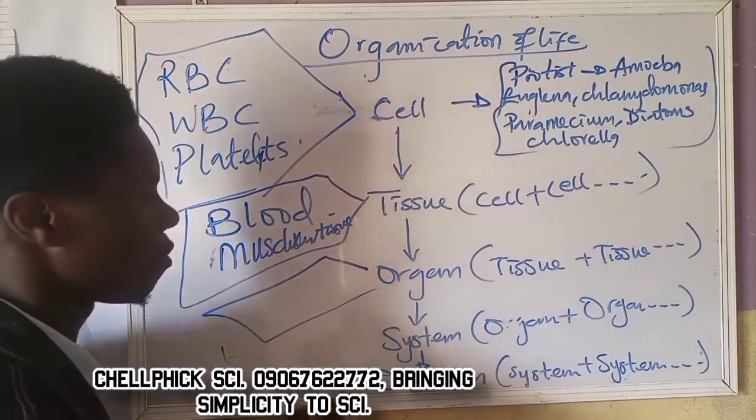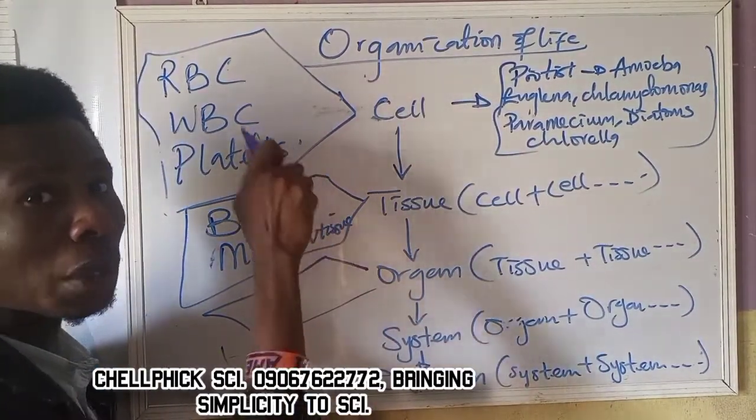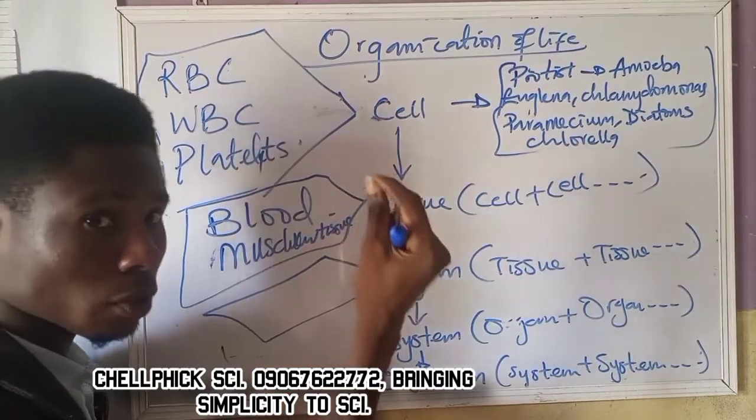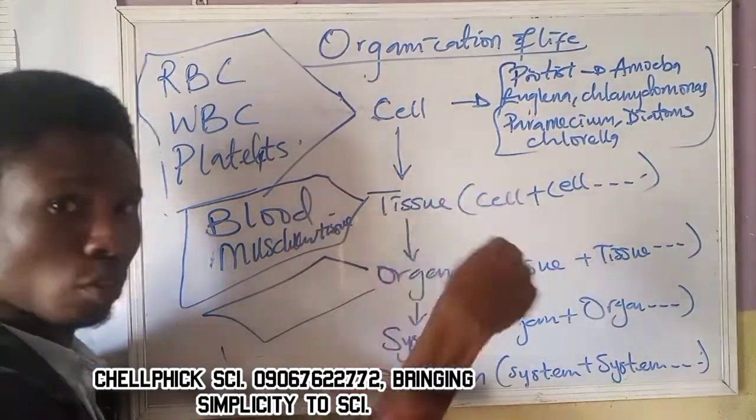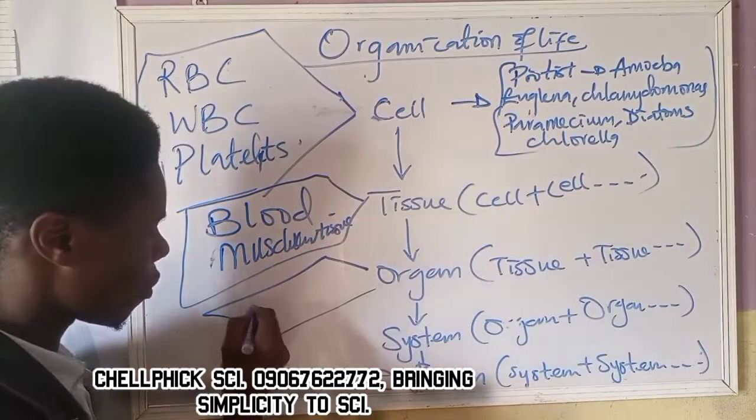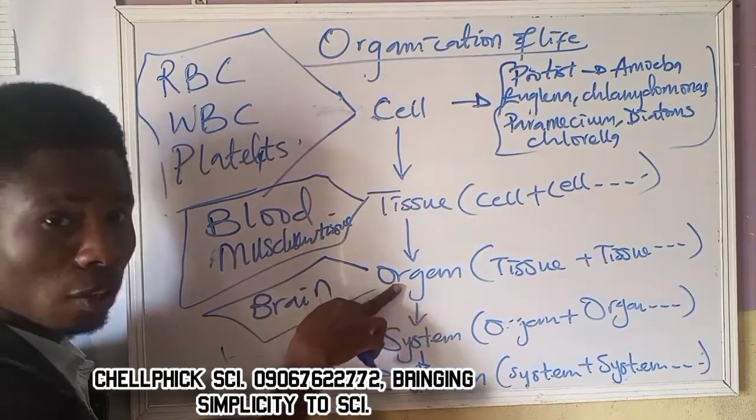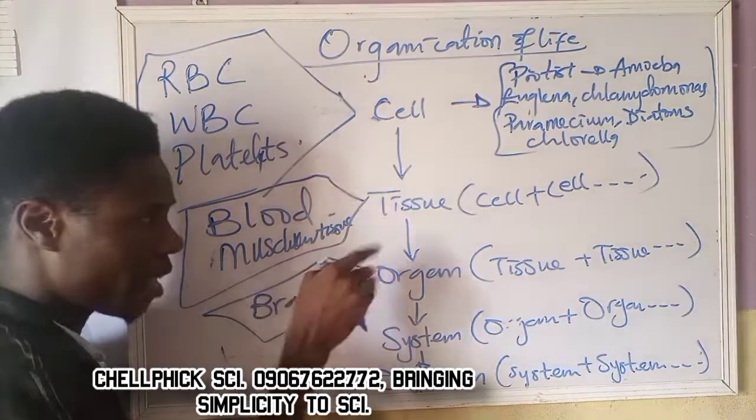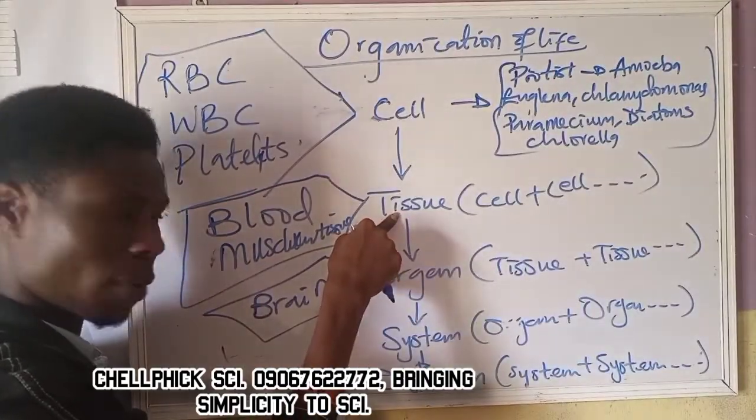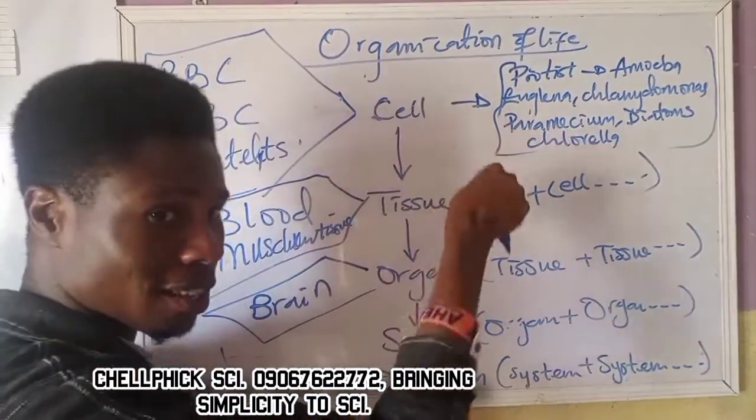So now, when tissue combine together, the combination of cell tissue to perform similar function is called organ. For example, if brain cell, which is called nerve cell, combine together, we will call them nerve tissue. When nerve tissue combine together, they will form brain. Now don't forget, brain is a what? Organ. Break brain down, you will go to tissue. What is tissue? Nerve tissue. When you break nerve tissue down, you go to cell. What is the cell? Nerve cell.